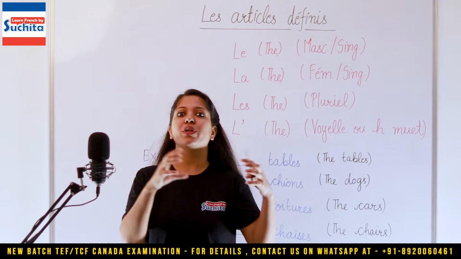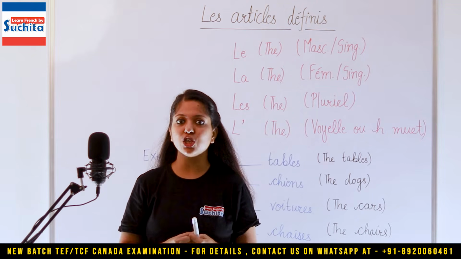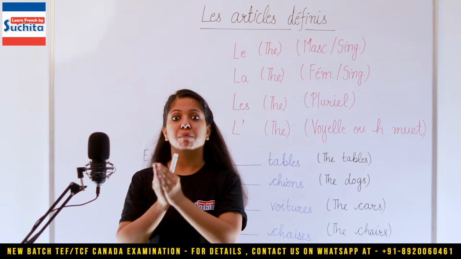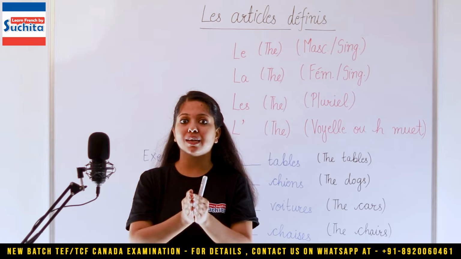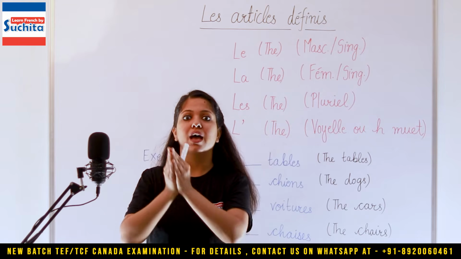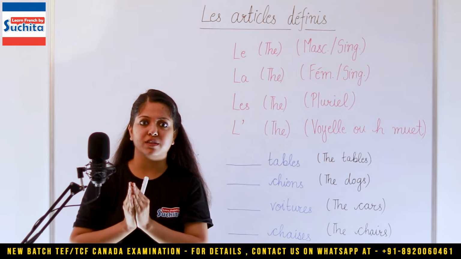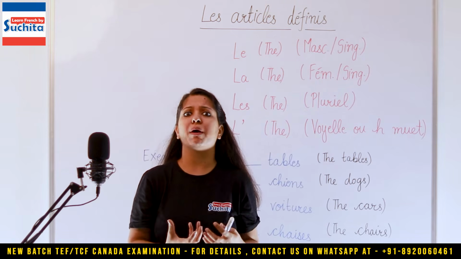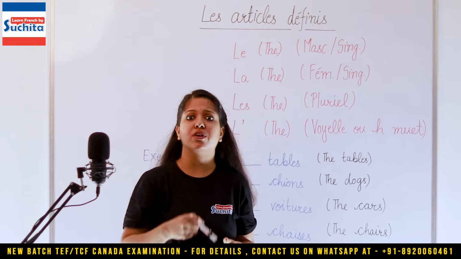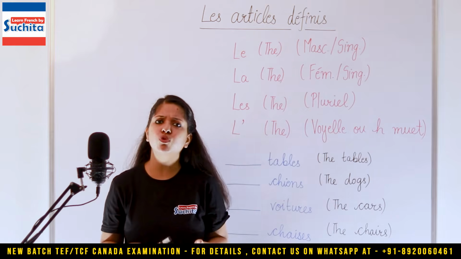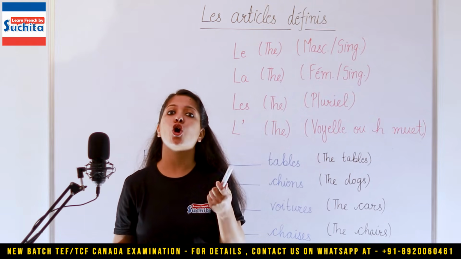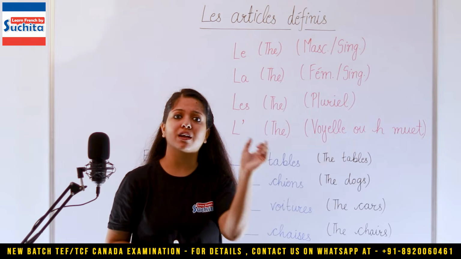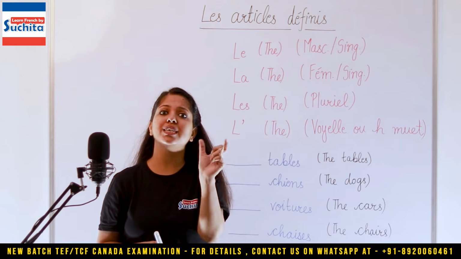So see, you have three articles in English, that is a, an, the. But out of them, a and an are your indefinite articles and the is your definite article. The difference is that when you do not know anything about that object, let's say if I say marker, I do not know this marker belongs to whom. I would say this is a marker because I do not know whose marker is this, and that is an indefinite article. The word itself suggests indefinite.